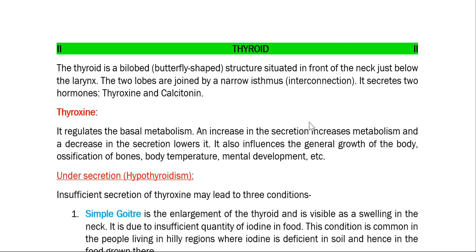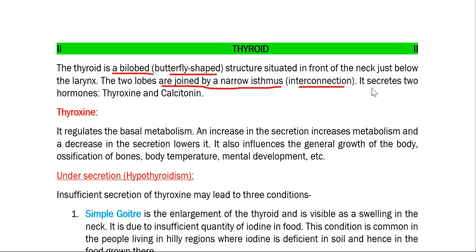Another important endocrine gland is thyroid. Thyroid is a bilobed, butterfly shaped structure, and it is situated in front of the neck, just below the larynx. In the thyroid, there are two lobes, and these two lobes are joined by a narrow isthmus. So this isthmus is the interconnecting point of these two lobes of the thyroid.